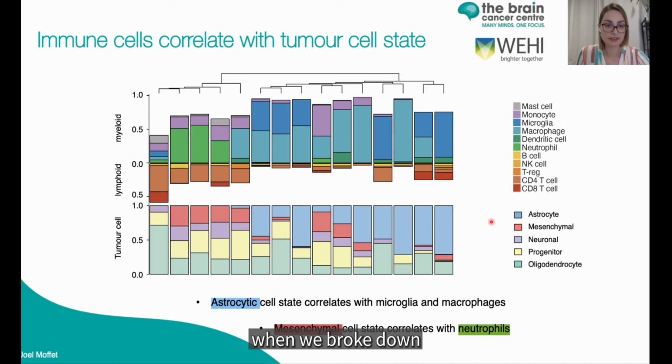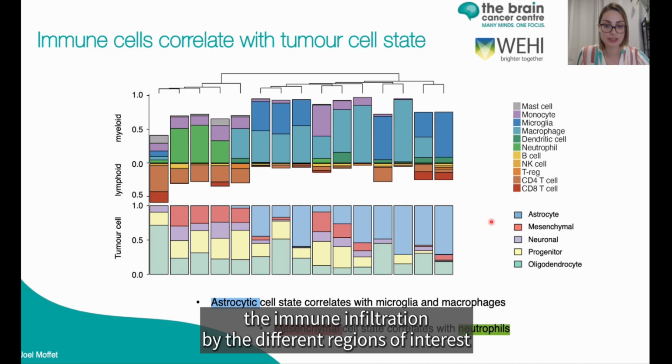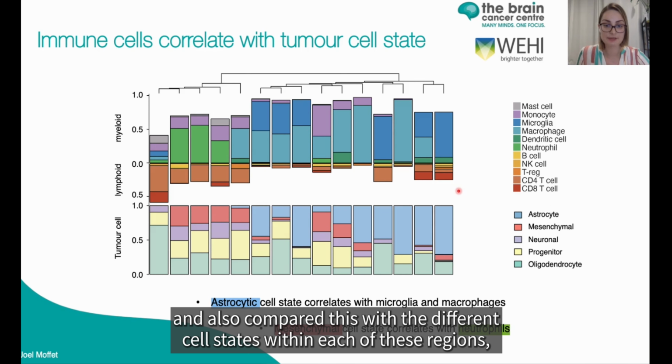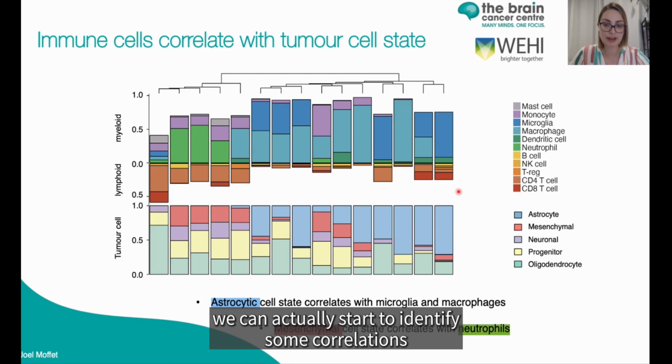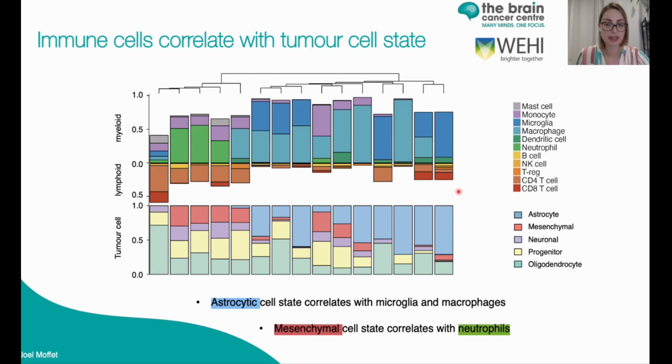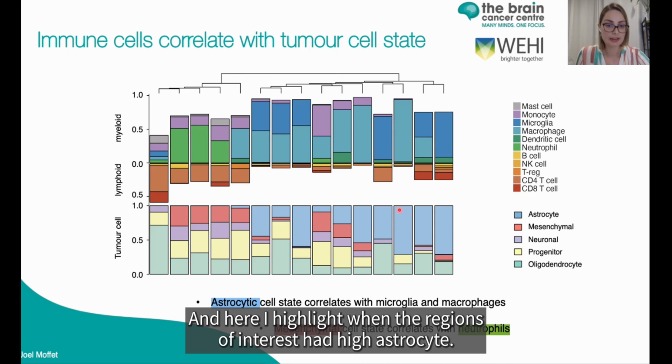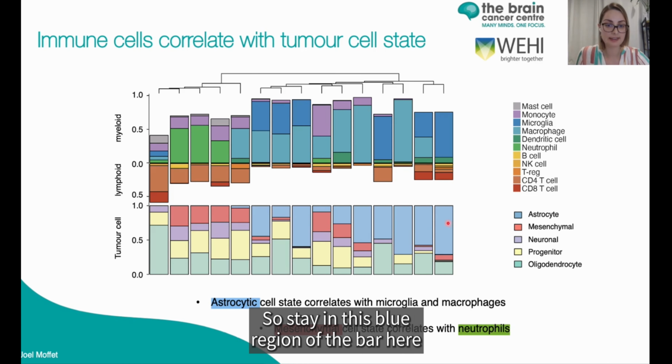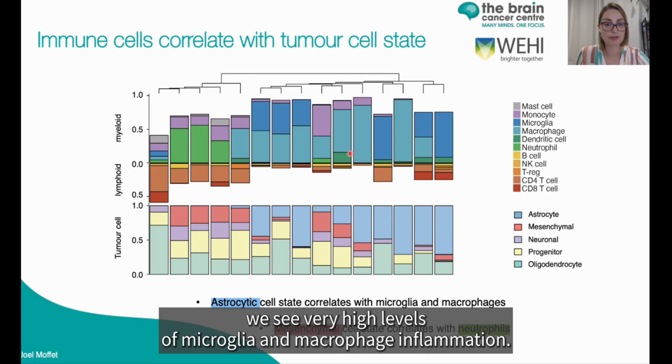When we broke down the immune infiltration by the different regions of interest and compared this with the different cell states within each of these regions, we can start to identify some correlations between different tumor cell states and different immune infiltration. Here I highlight that when the regions of interest had a high astrocytic cell state, in this blue region of the bar, we see very high levels of microglia and macrophage inflammation.